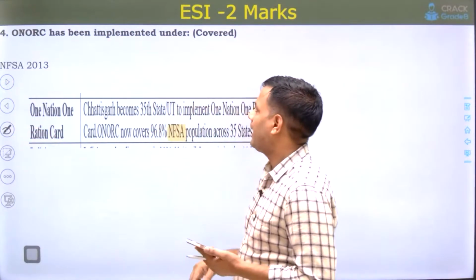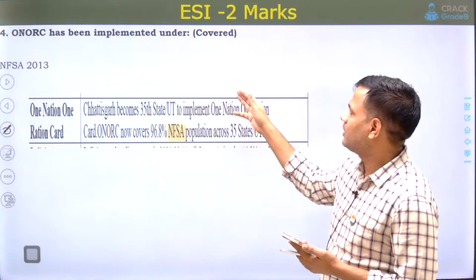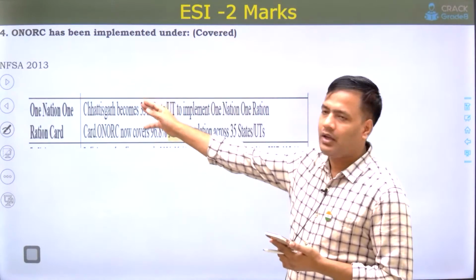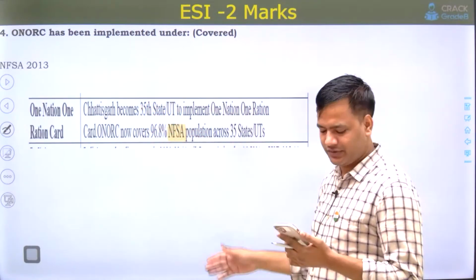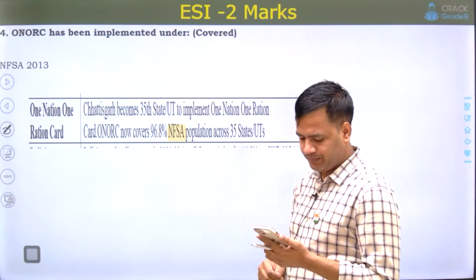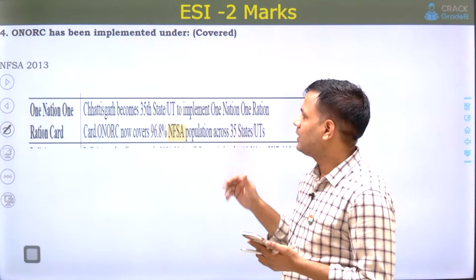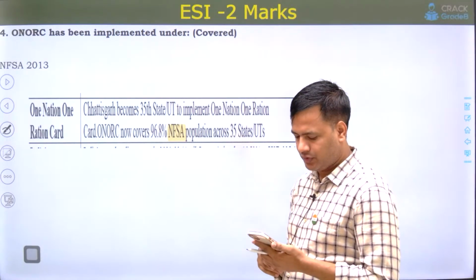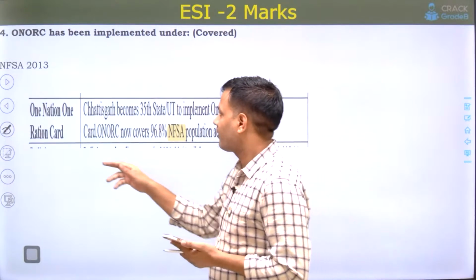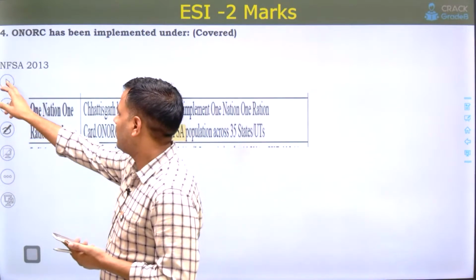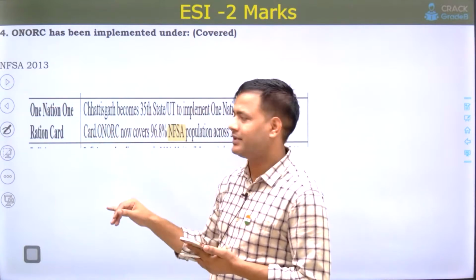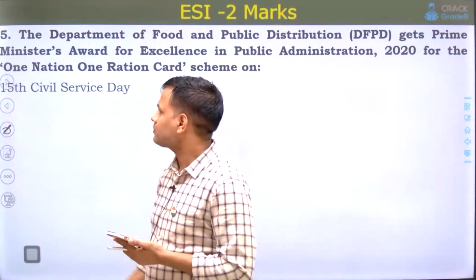A paragraph was given, and then it was asked: the ONORC has been covered in line with which Act? The answer was the NFSA, National Food Security Act 2013. This was an easy question. How many of you have marked this question correct? Please comment. 35 we can consider difficult, but this was easy.